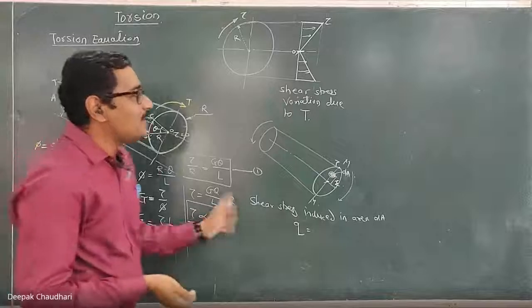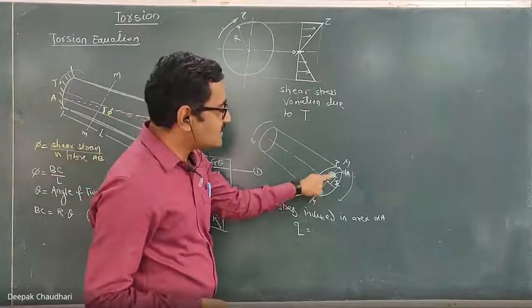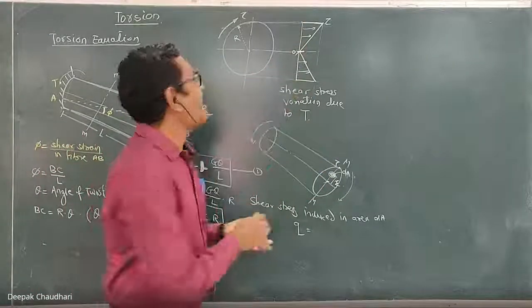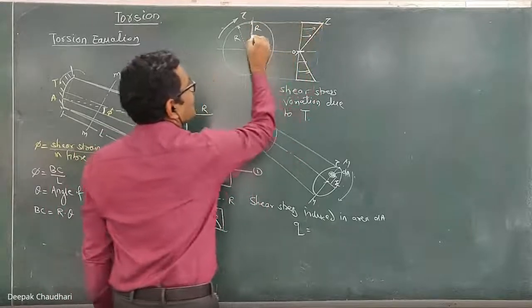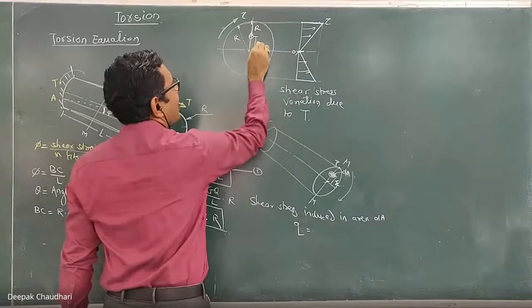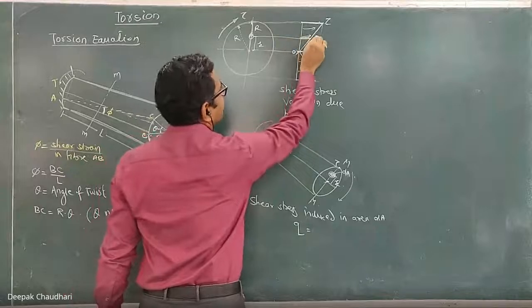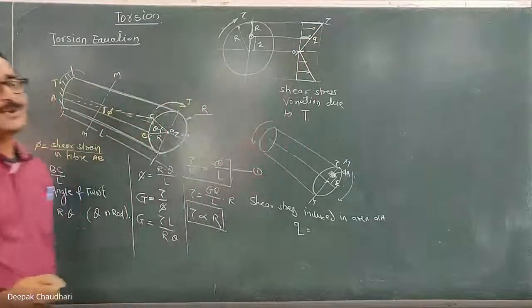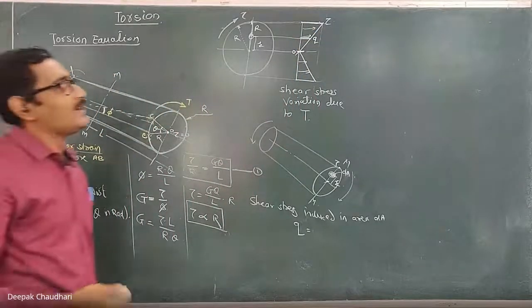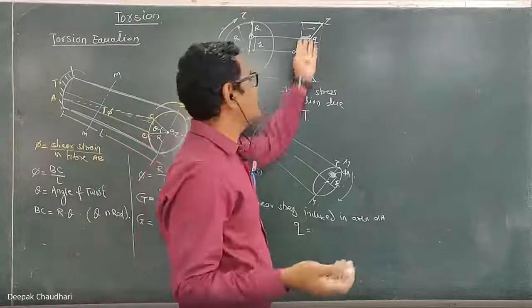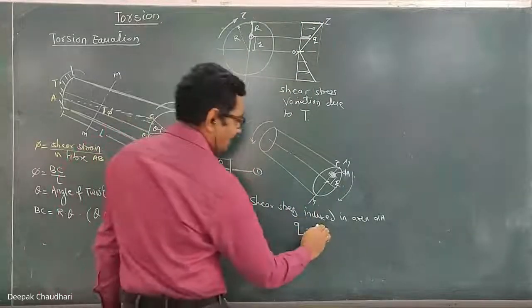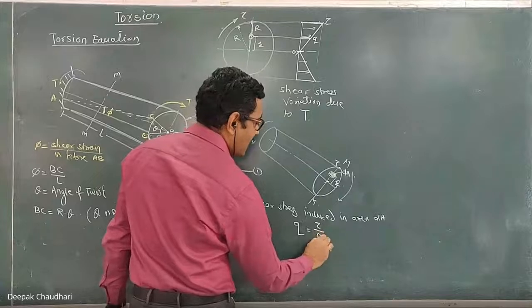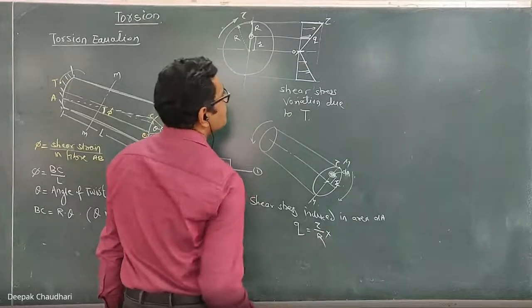Now we know that because of the twisting moment, the shear stress varies linearly. At a distance of R, the shear stress is tau. So at a distance of small r, how much is the shear stress? This I have denoted by Q. So how much is that shear stress? I can calculate it by using the property of similar triangles, because it is a linear variation here. So it is tau upon R into small r.